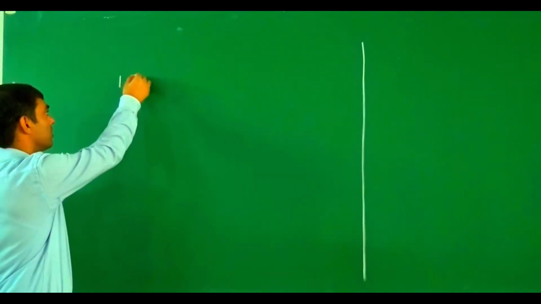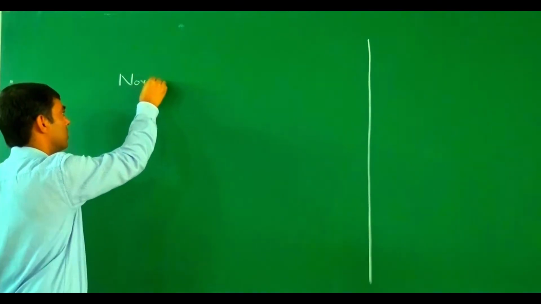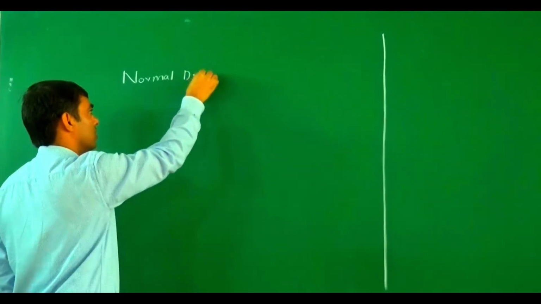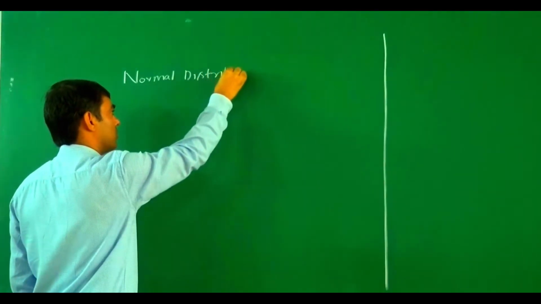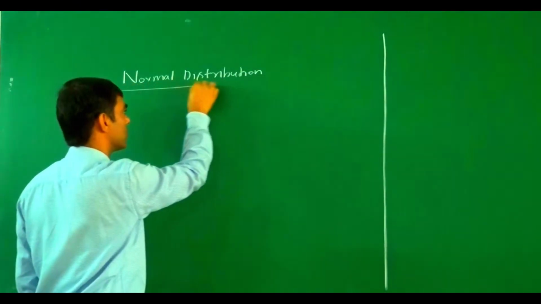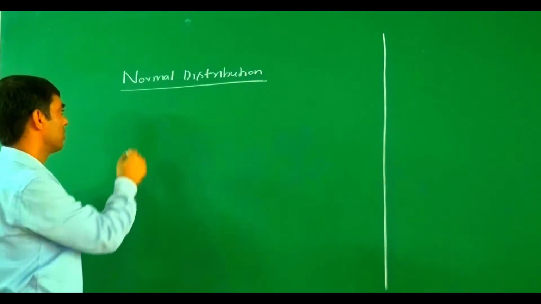So how do we define the normal distribution? What is the definition of a normal distribution?